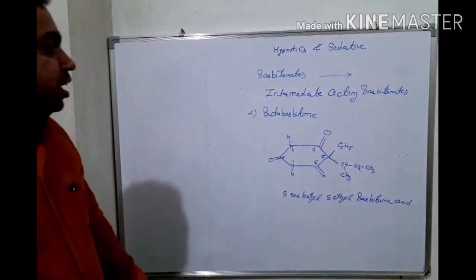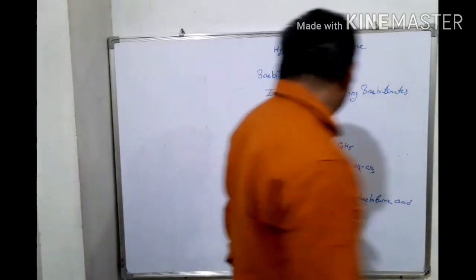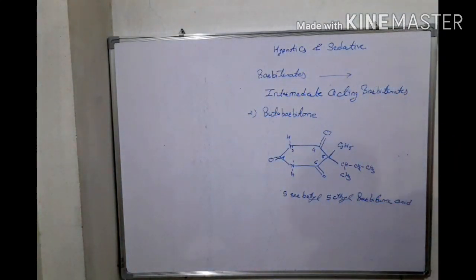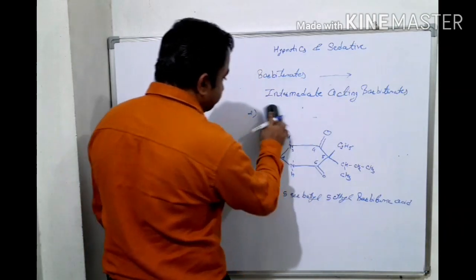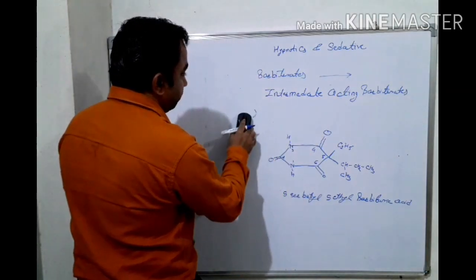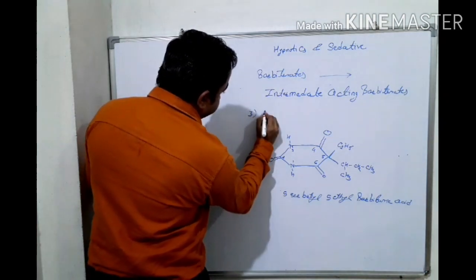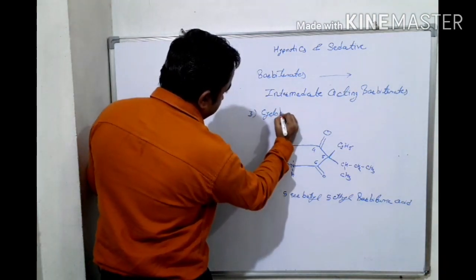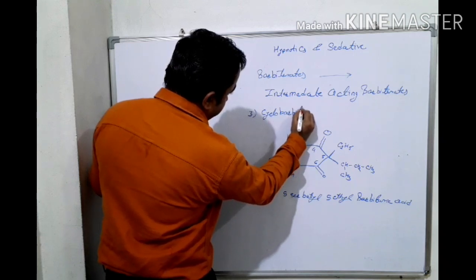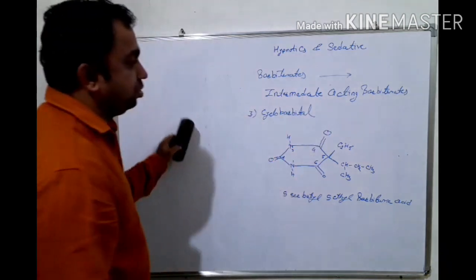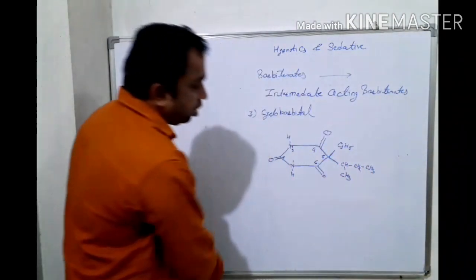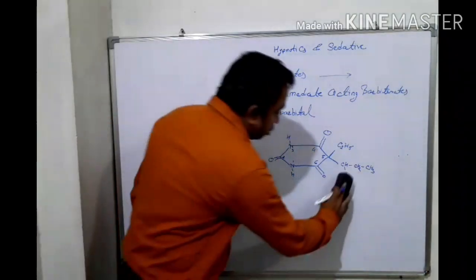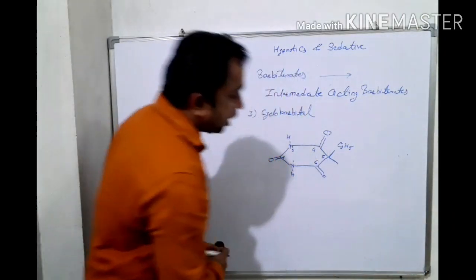Okay, then please note down these drugs in your notebook, that this is 5-secondary butyl, 5-ethyl barbituric acid. Okay, the next part of our discussion is third, cyclobarbital or cyclobarbitone drug.